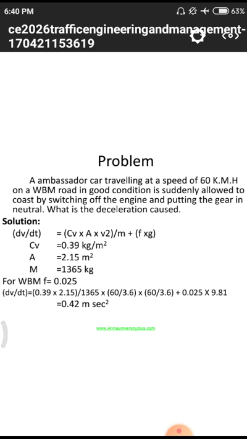F equals normally friction, which is 0.025, and g is gravity 9.81. By multiplying all those terms we will get a deceleration of 0.42 meters per second square.